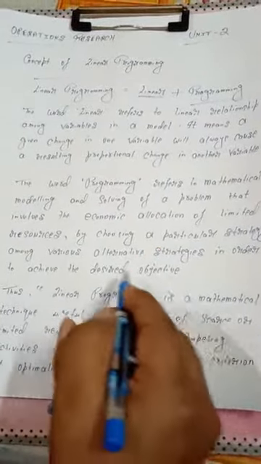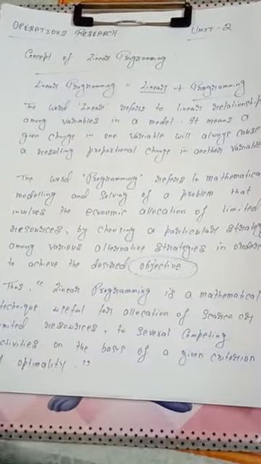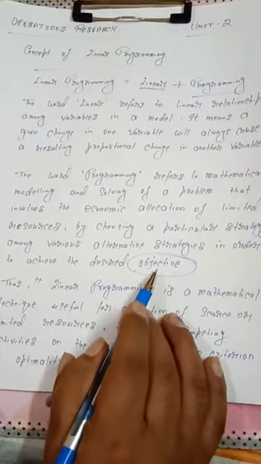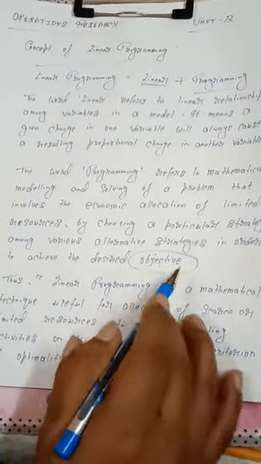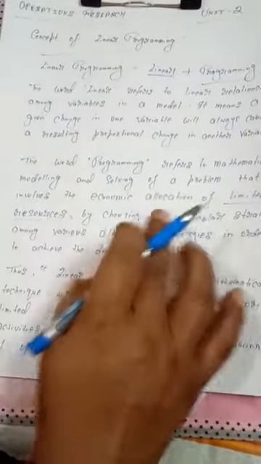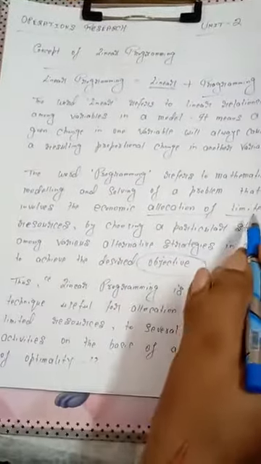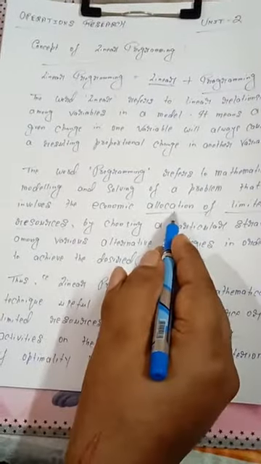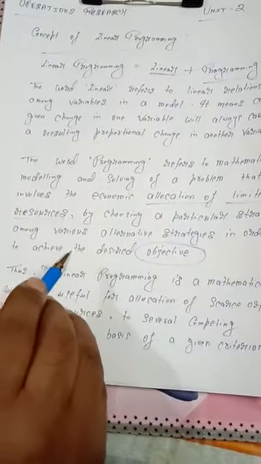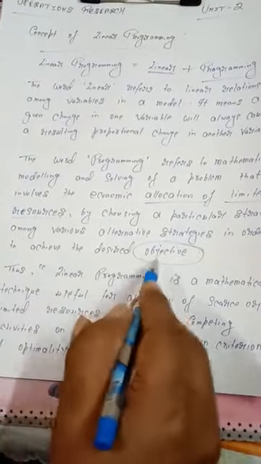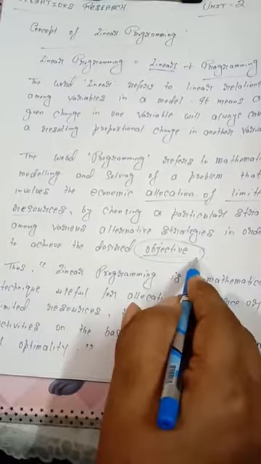We have a particular objective, and this objective is to be achieved with the help of limited resources. Allocation is very important.